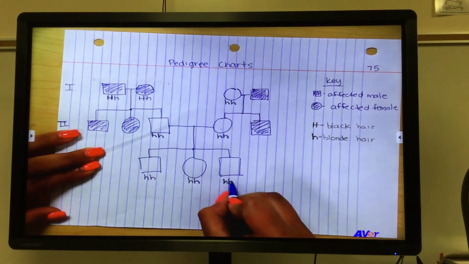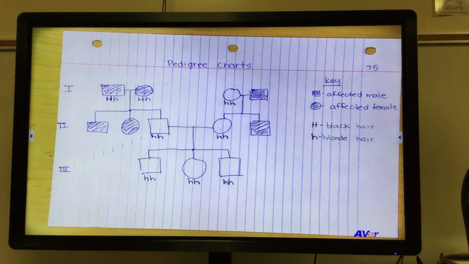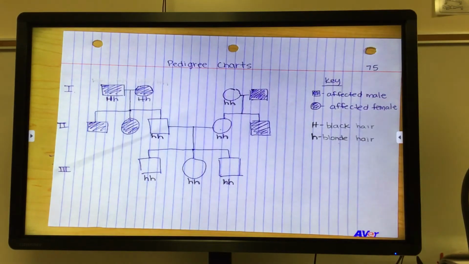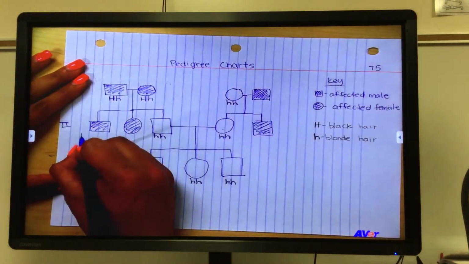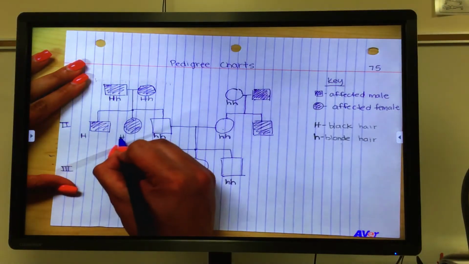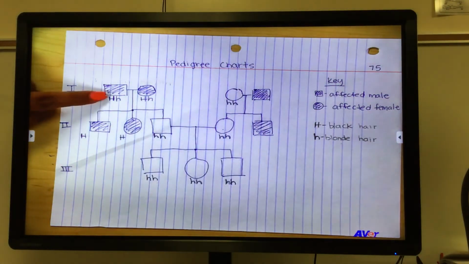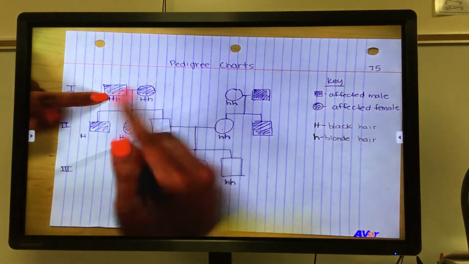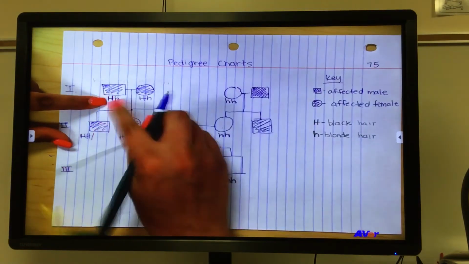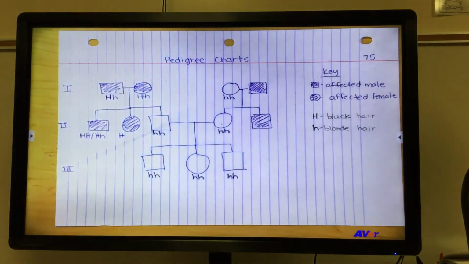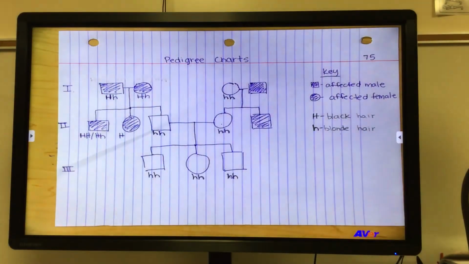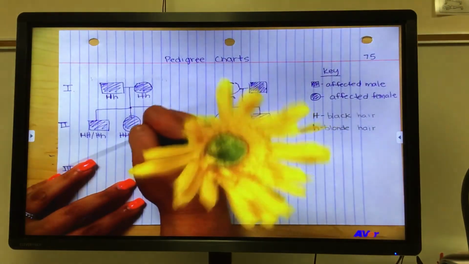So now that we have a majority of them labeled, we can go back and label the rest. Okay, so these two individuals, they show up with the disorder, so they must have at least one big H. And now they could have gotten the big H from this parent and the big H from this parent, or big H from either parent and a little h from either parent. So we can't narrow it down to any further than that for both of these individuals.